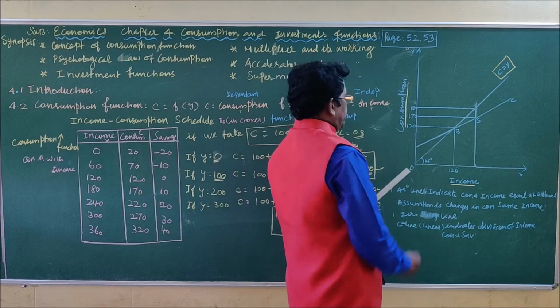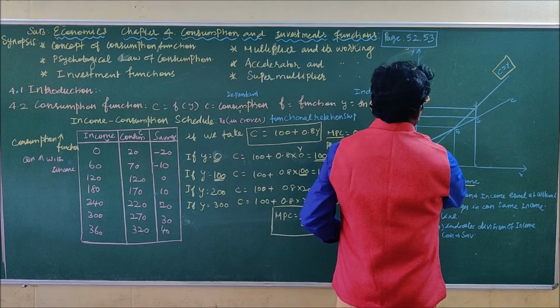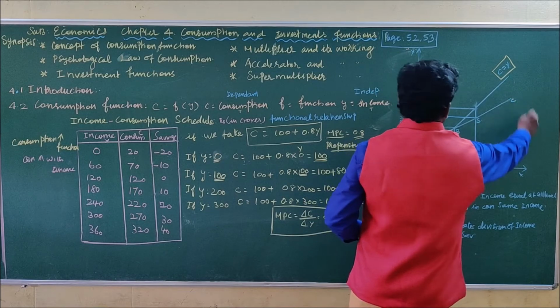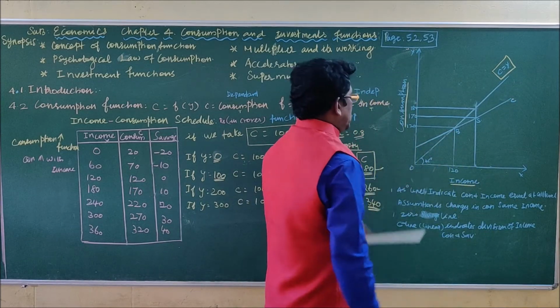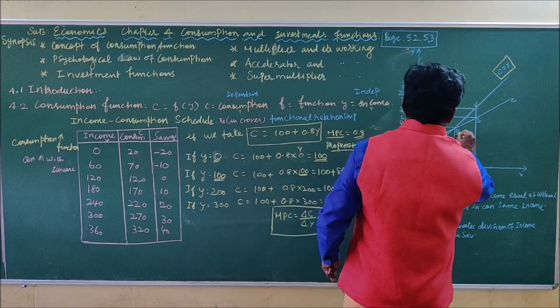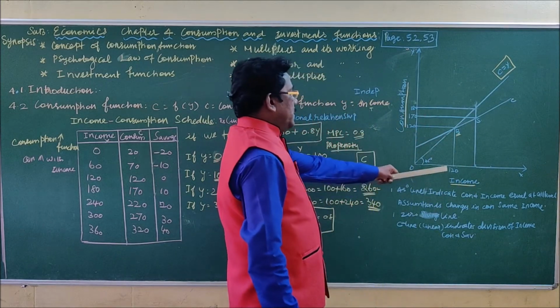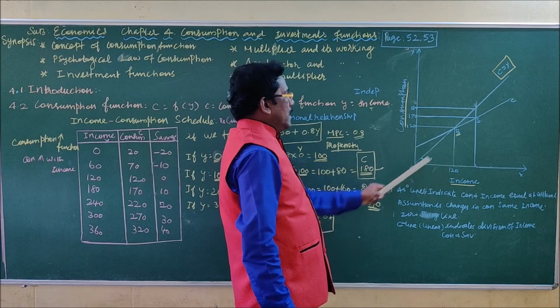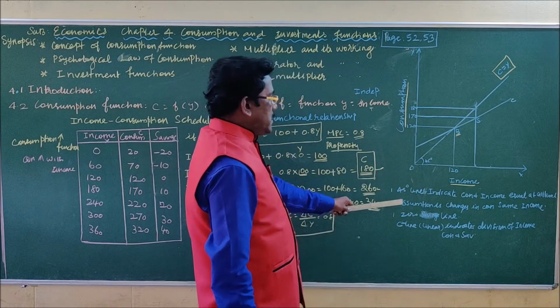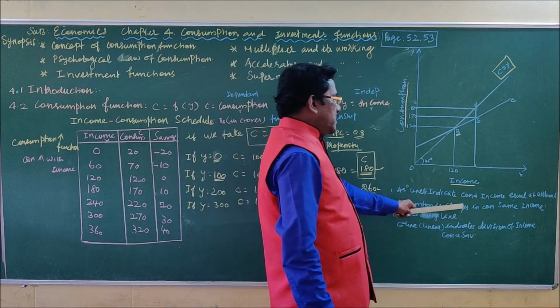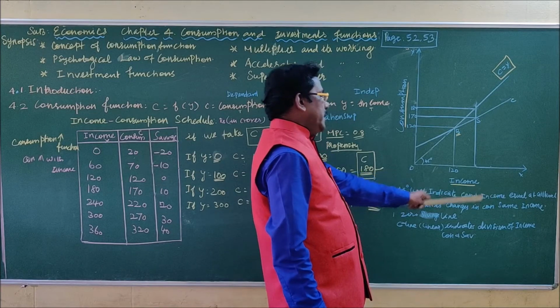This C line refers to the consumption line, and this point refers to B. B means the consumption and the income are equal. Then the assumption is that when the income increases, the consumption also increases.